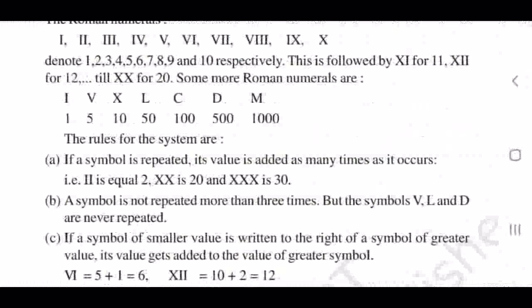Below that, 1, 5, 10, 50, 100, 500, 1000. The easy trick to remember IVXLCDM is 1, 5, 10, 50, 100, 500, 1000.